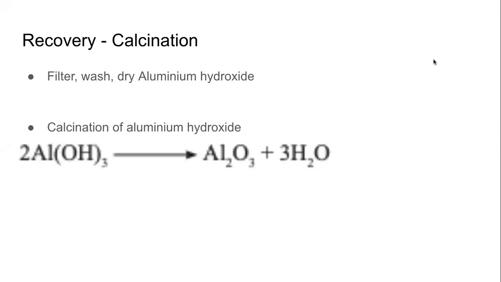So whether it is Hall's method or Bayer's method, in both we will have to grind the ore and leach the ore. In Bayer's method, we leach it with caustic soda, that is NaOH solution. In case of Hall's method, we leach it with sodium carbonate, Na2CO3. Once we leach, we will get sodium aluminate in both cases. From sodium aluminate, we need to get the aluminum hydroxide. In case of Bayer's method, we get it by just adding water. In case of Hall's method, we do it by passing carbon dioxide gas.